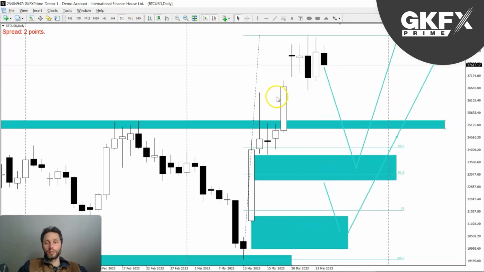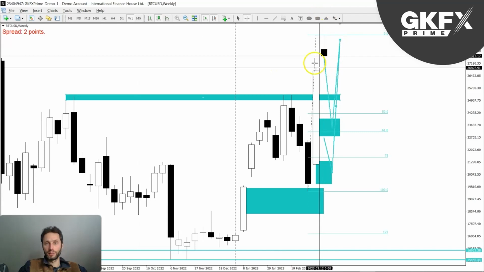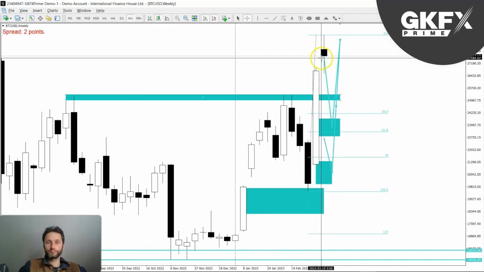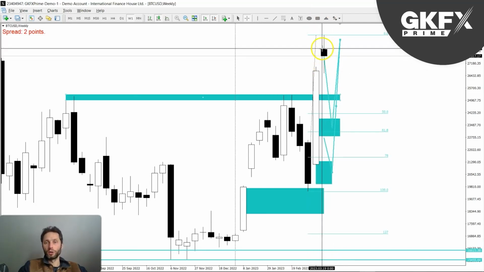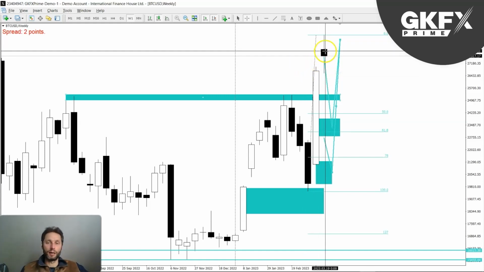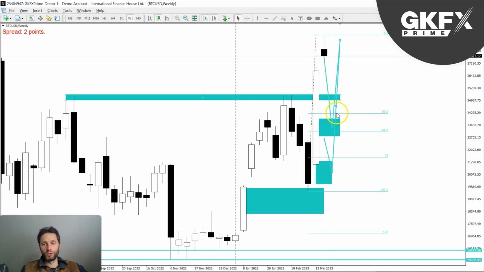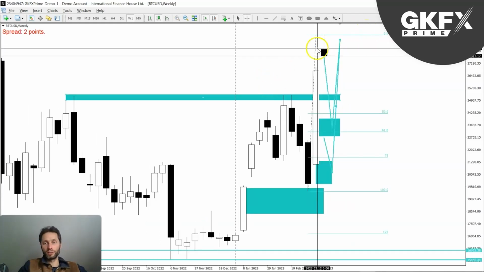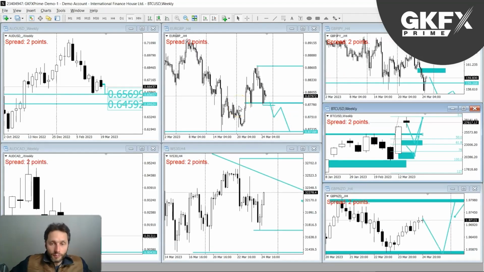At the moment it's too early to tell. Just have a quick look at the daily. You can see these ranging daily candles. Looking at the weekly, you can see a kind of neutral candle, closed neutral for the week in the middle there. I would expect it to possibly come down a bit further before looking to enter. Definitely don't want to be buying this high. It's an expensive area. Don't want to be chasing the market. Let it come to us. It's a much better way of playing it and a higher probability.